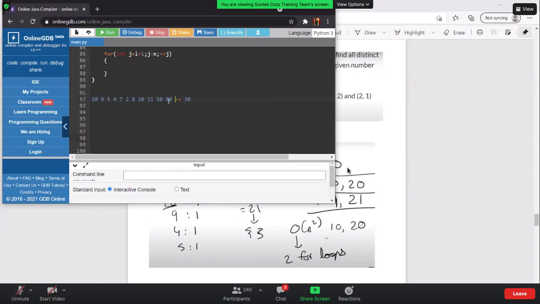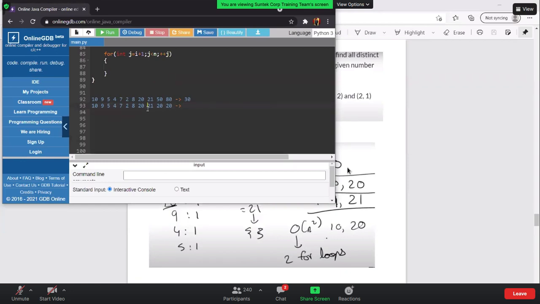So what I'm going to do is, rather than storing these numbers again and again, I will just take the modulo of these numbers. So 10, 9, 5, 4, 7, 2, 8, 20, 21, and this number will again become 20, and this number will again become 20. Now we'll store the count of these multiples.